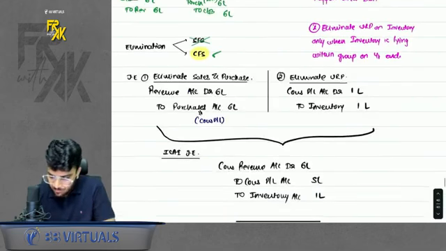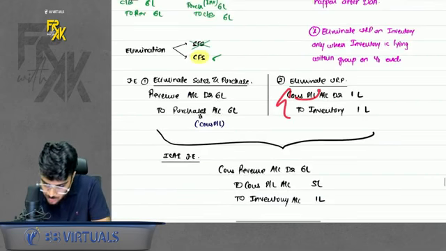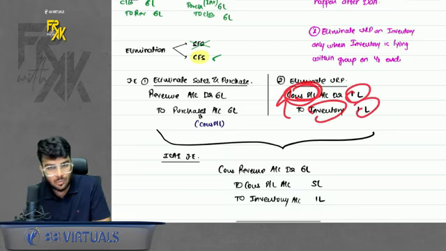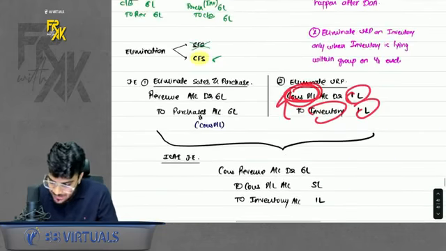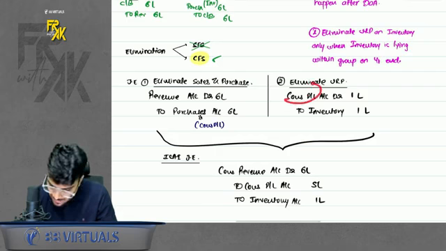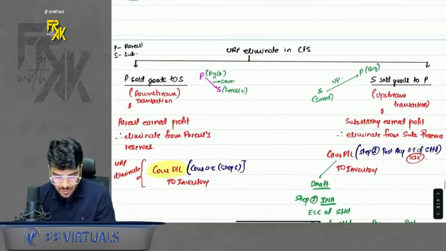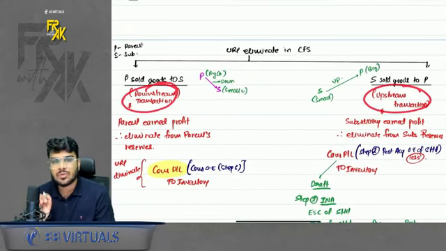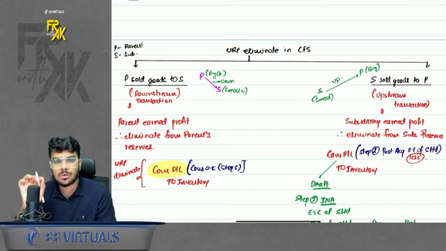See, when I say you will have to eliminate the URP, you say consolidated profit and loss to inventory 1 lakh, URP element. But whose reserves will reduce? When I say consolidated profit and loss account debit, whose reserves will reduce? So for that, you will have to check whether it is downstream or upstream. So how to do that? So first check who sold the goods to whom.